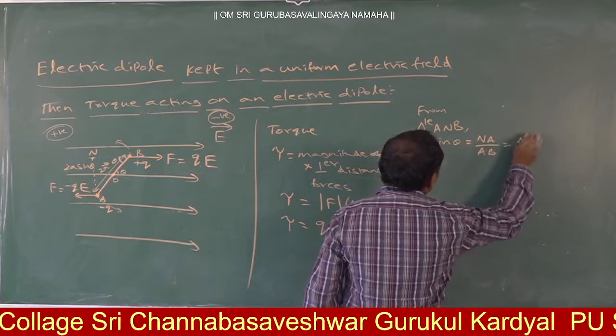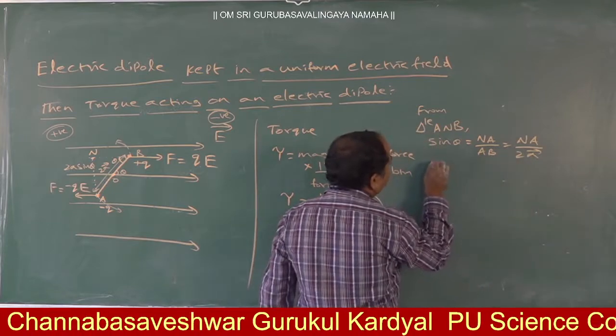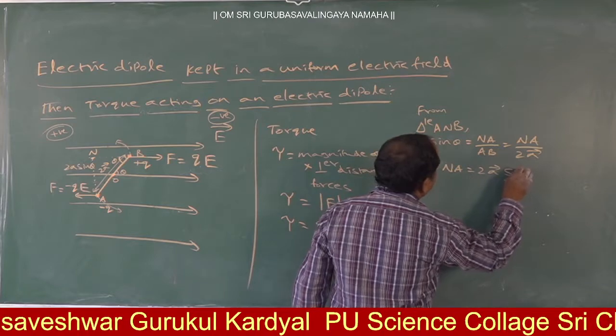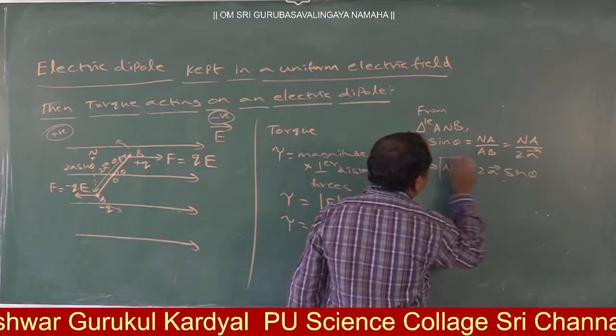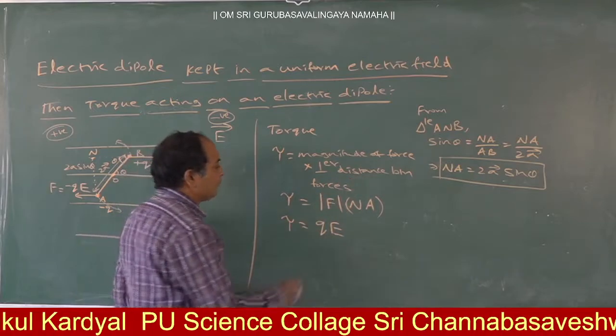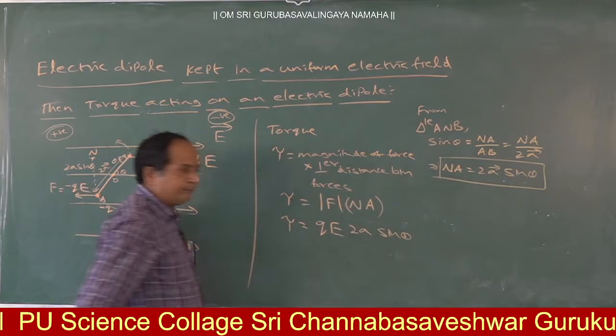That is NA by AB, and AB is 2a. So from this, NA is equal to 2a sine theta. So the NA value is 2a sine theta.